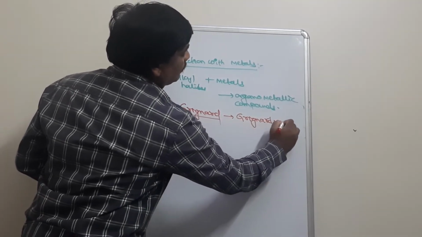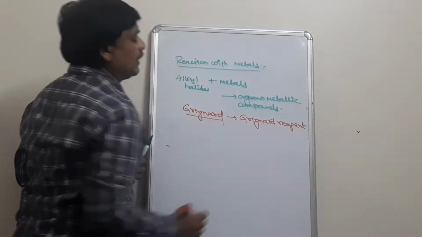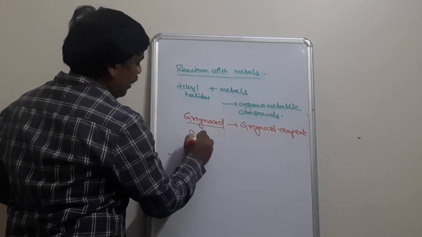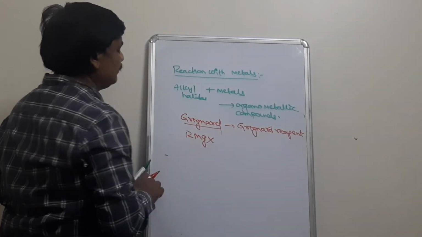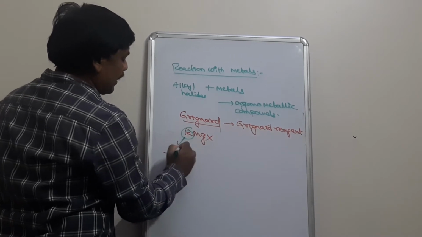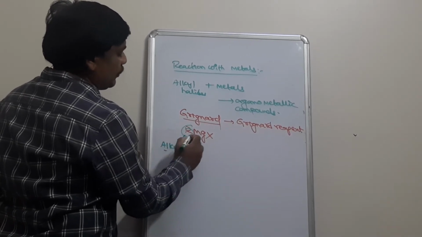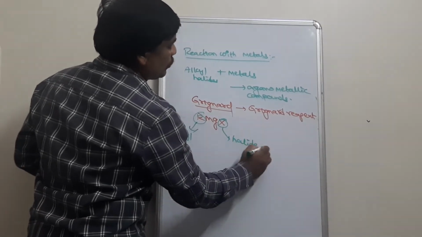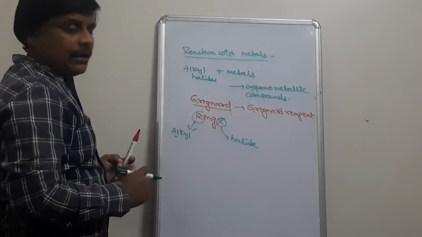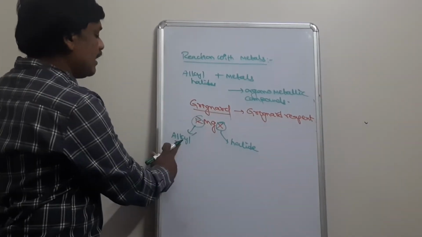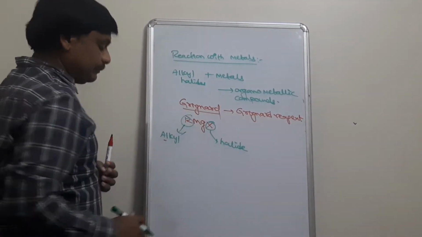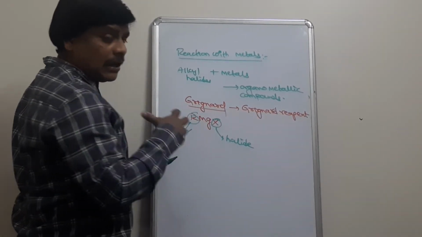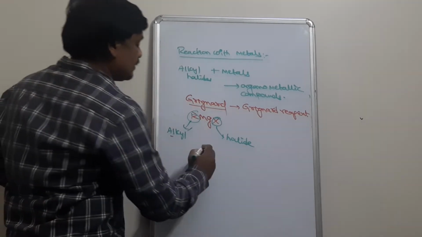Grignard reagent, which is denoted by RMgX, where R is alkyl, Mg means magnesium, and X is halide. So this Grignard reagent can be considered as alkyl magnesium halide. Now let us see the bonds that exist in Grignard reagents.